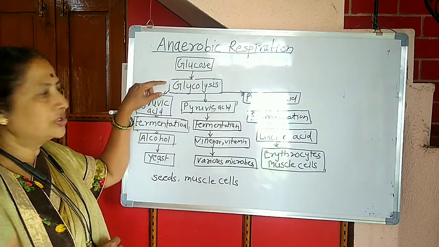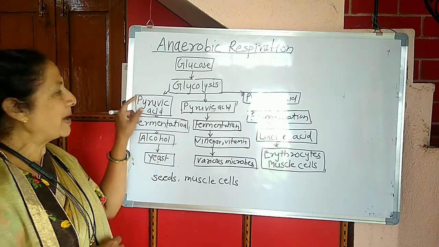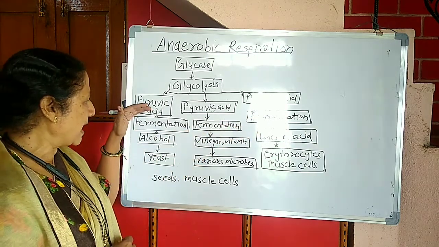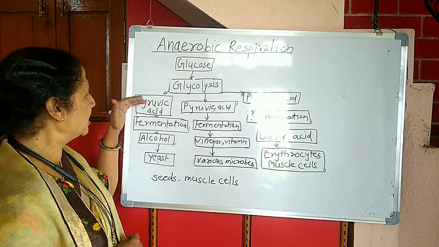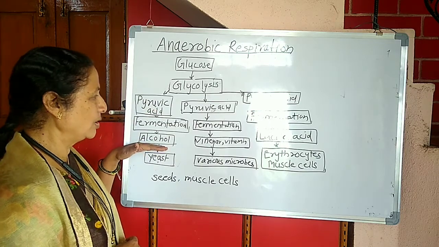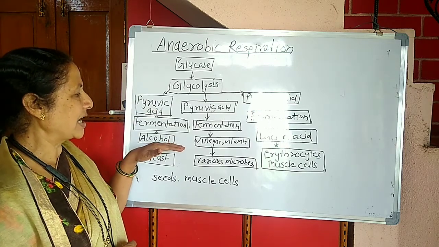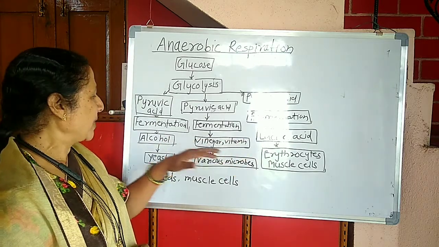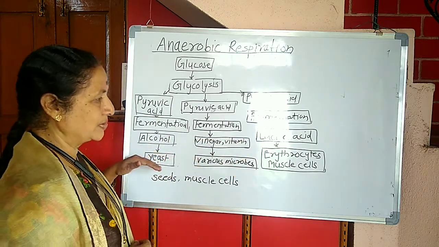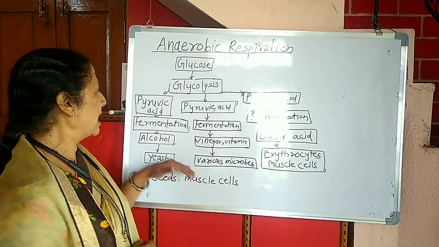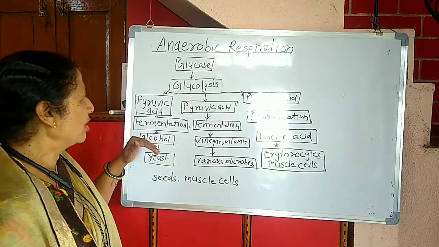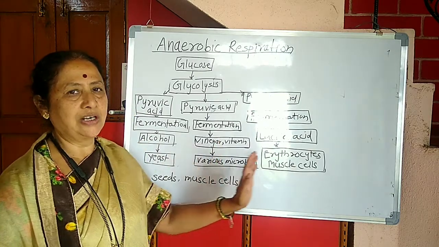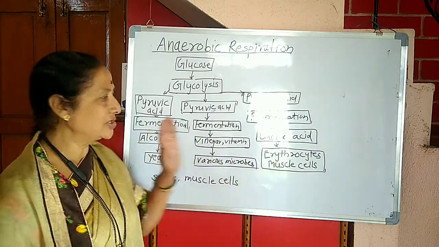Glucose undergoes the glycolysis, and the pyruvic acid is produced. Then this pyruvic acid is converted into alcohol as well as various types of organic acids, through the various types of microbes, and that is called the fermentation. Now let us study one by one. It occurs in 3 different types of microorganisms.